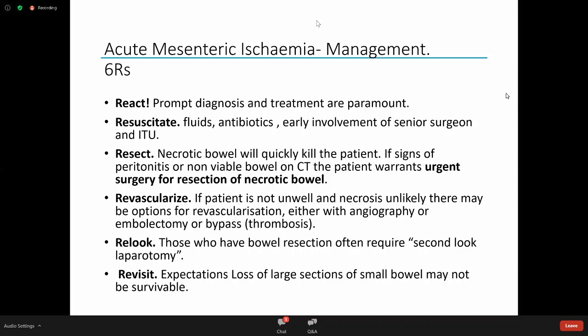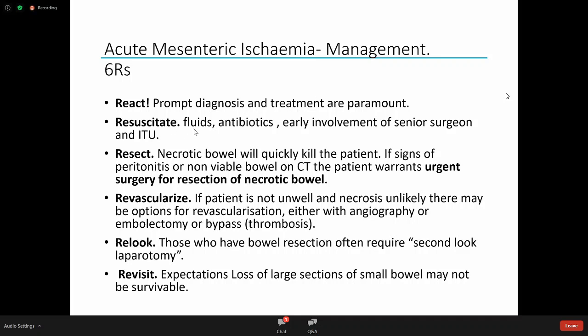Okay, so what's the management of acute mesenteric ischemia? This is a bit wordy, but I think the 6 hours is quite a good way of thinking about it. So react. This is something that needs to get everybody out of bed and thinking about it, because we need to diagnose quickly and we need to treat quickly.